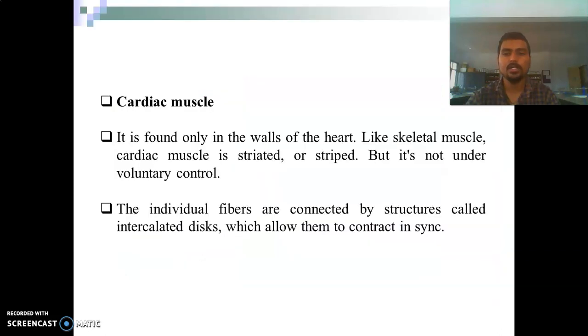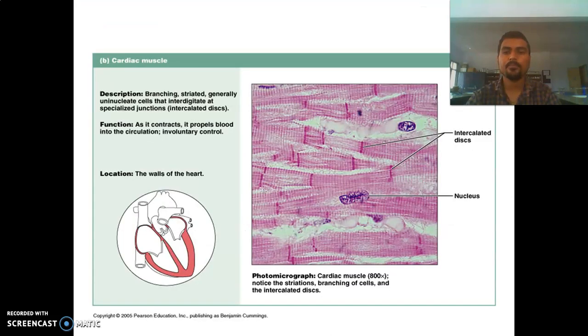Second is the cardiac muscle. It is found only in the walls of the heart. It is also striated, or striped, but it is not under voluntary control. There are two terms here: voluntary and involuntary. Voluntary means movement that is controlled by the human being, and involuntary means it is not controlled by the human being. These are the description, function, and location of the cardiac muscles.